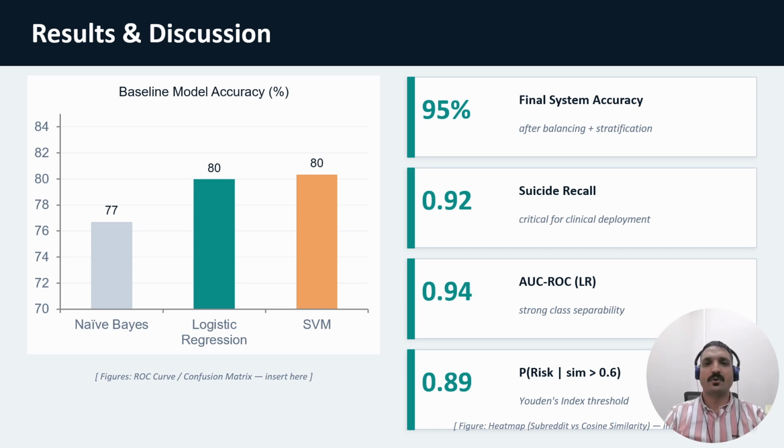We set the threshold: if the cosine similarity between any data point and the suicide class was greater than 60, then we classify it as a suicidal ideation case. Like anxiety becomes suicidal anxiety, bipolar becomes suicidal bipolar, and so on.